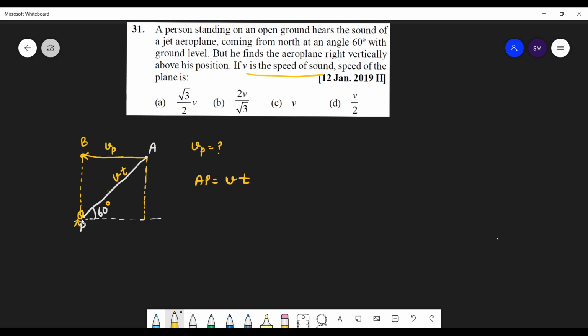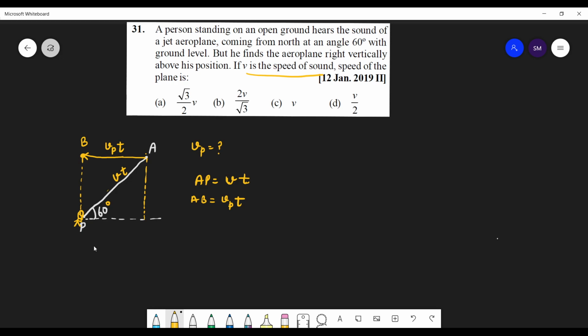Now in time T, this sound reaches here and he looks up instantly. So it means during the time the sound reaches here, the plane reaches from B to A. So the time is the same in both cases. So this distance is Vp into T. So distance AB is equal to Vp into T, because velocity is constant in both cases. Distance is velocity into time.